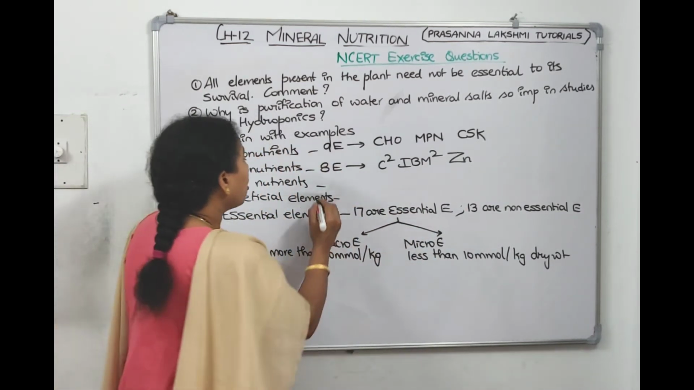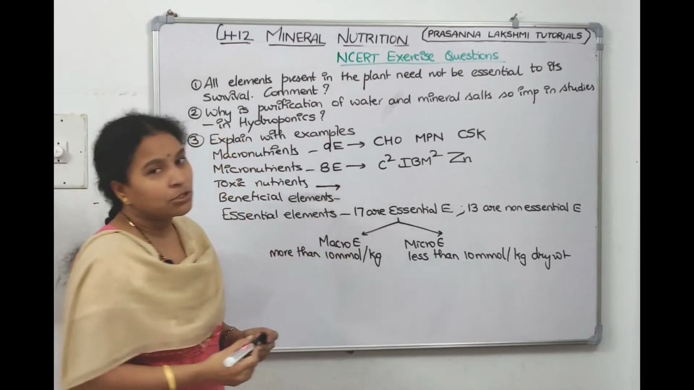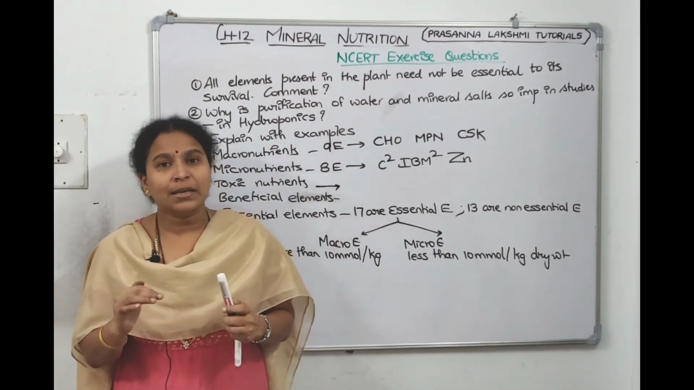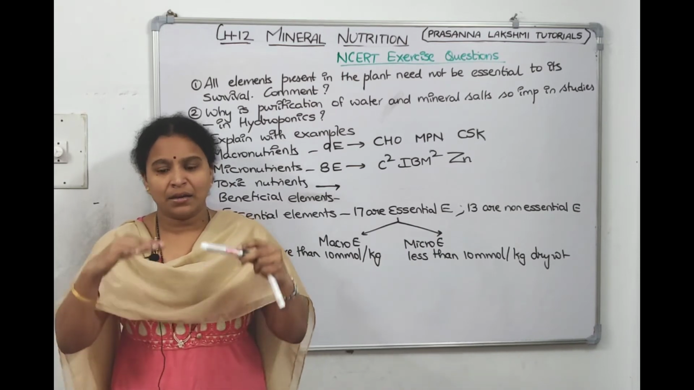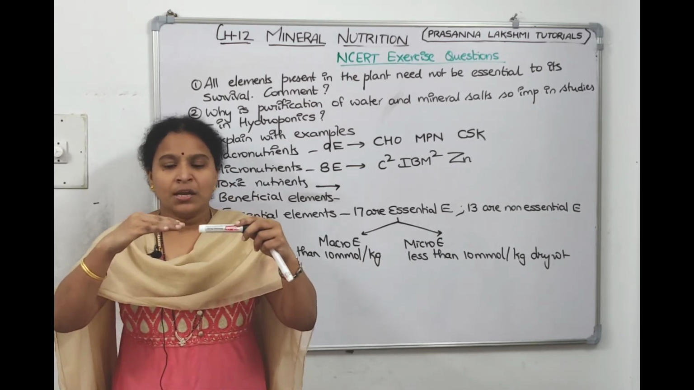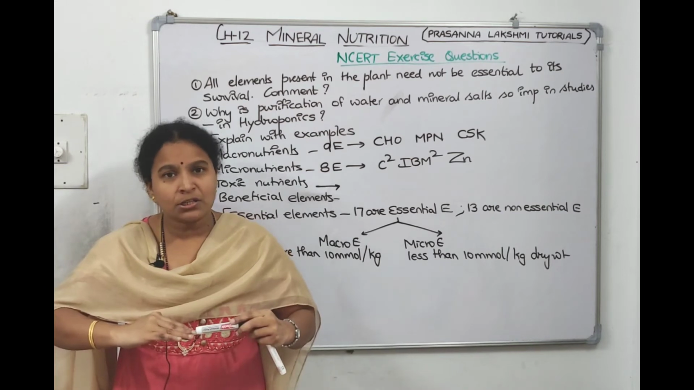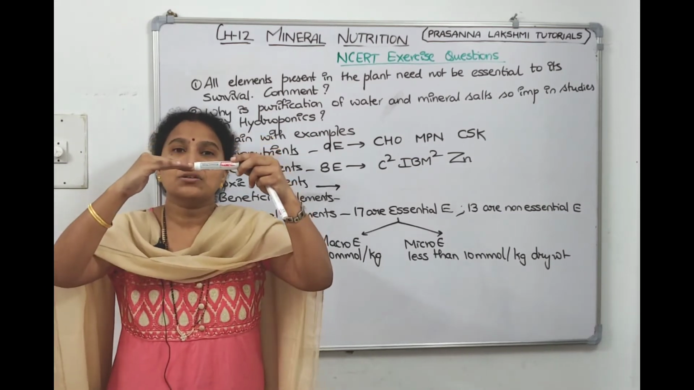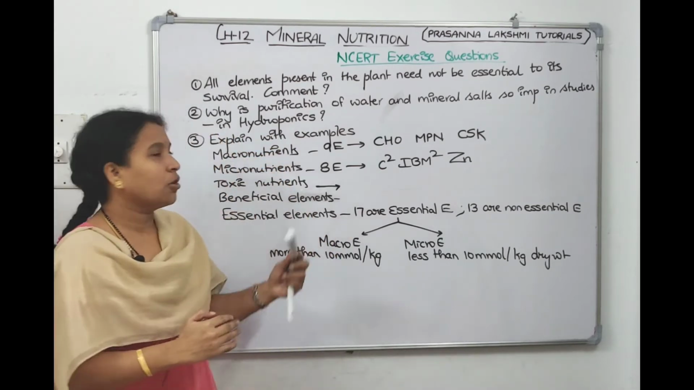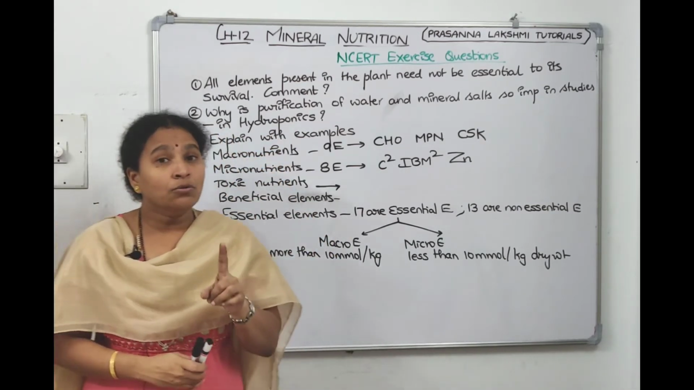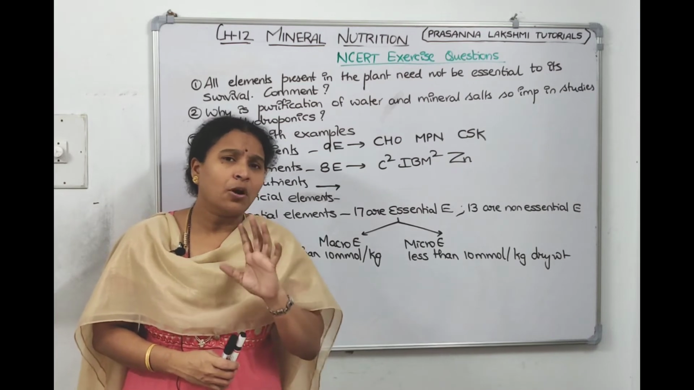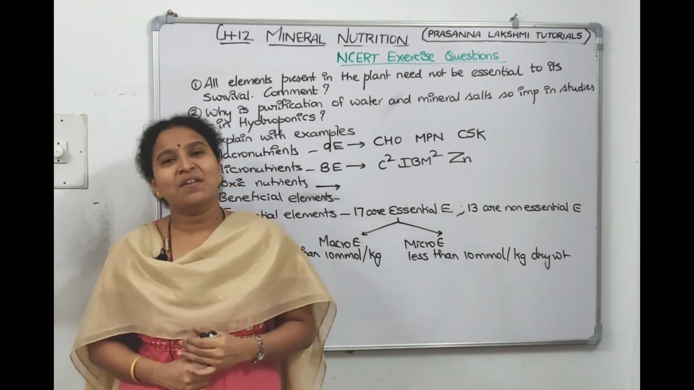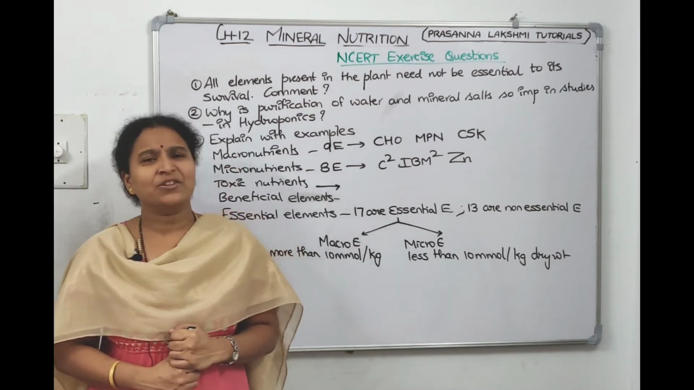Now coming to toxic nutrients. If you don't give the essential element in the defined concentration, if you give less than the concentration, it shows deficiency. If the plant takes more than the concentration required, then it shows toxicity. And usually micronutrients only will become toxic. For this I gave an explanation.